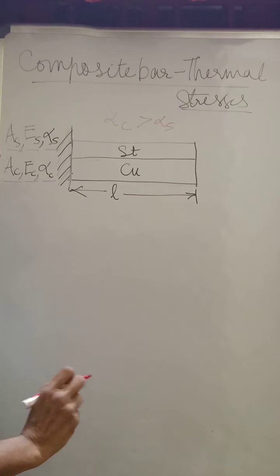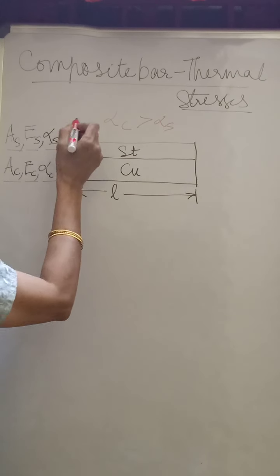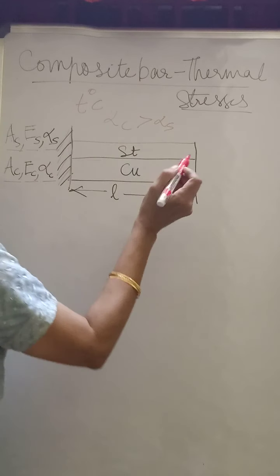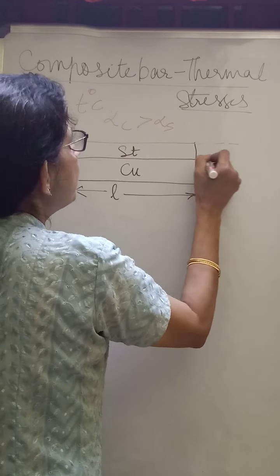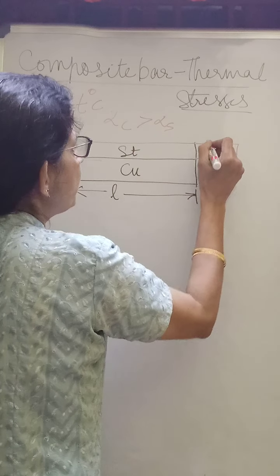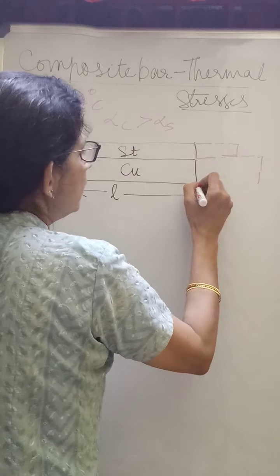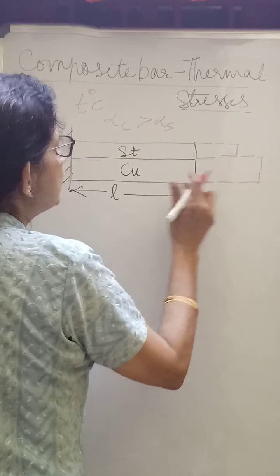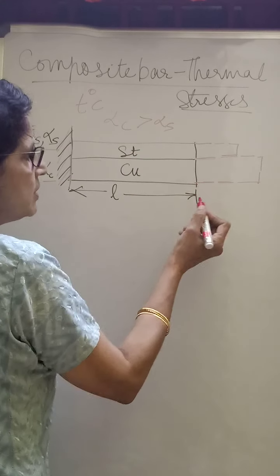Here we know that the coefficient of thermal expansion for copper is greater than that of steel. So if it is subjected to a rise in temperature of T degrees centigrade, it is going to expand on its own. Steel will expand to a certain extent, and similarly copper will also expand. Since alpha C is greater than alpha S, copper will extend more than steel.